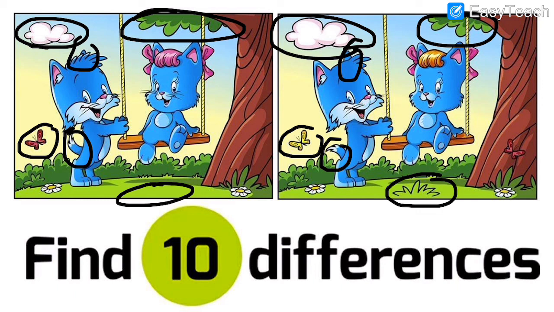Then we can see the difference in this ribbon's color. See, here it is pink color, fully pink. Here it is golden color or brownish color. That is also the difference which you can see. Then one difference you can see, notice that there is an insect over here, but there is no insect on this tree. See, this is empty, but here one insect can be seen, right? So that is also the difference which you can spot. So many differences we can spot in the images when you look at the image very, very carefully.